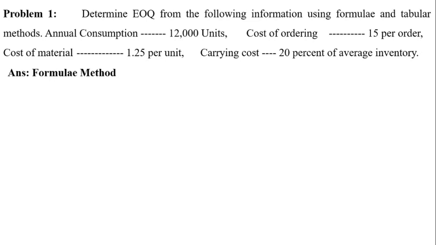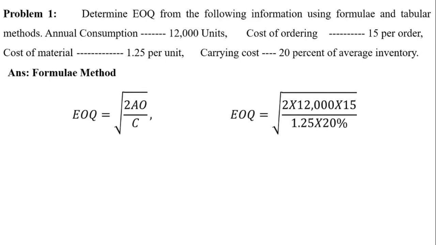The formula for calculation of EOQ is EOQ equals root of 2AO by C, and we will substitute the values given in the problem into the formula. Root of 2 multiplied with 12,000 units multiplied with 15 rupees per order, that is ordering cost, whole divided by 1 rupee 25 paise per unit of material multiplied with 20% of average inventory, that becomes carrying cost.